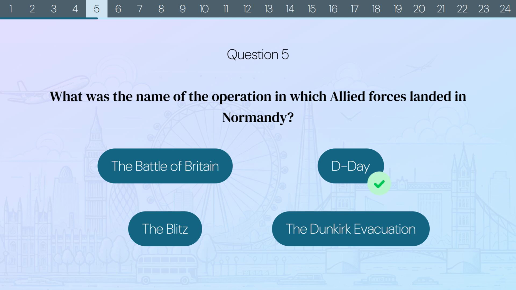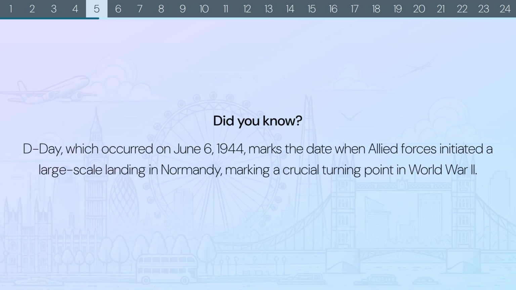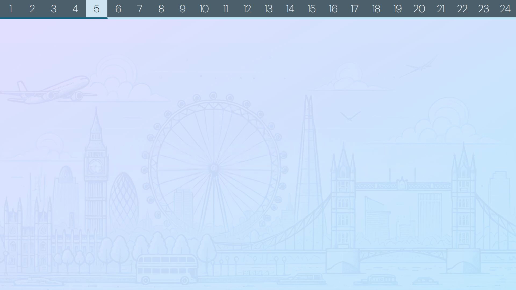The correct answer is D-Day. Did you know? D-Day, which occurred on June 6, 1944, marks the date when Allied forces initiated a large-scale landing in Normandy, marking a crucial turning point in World War II.